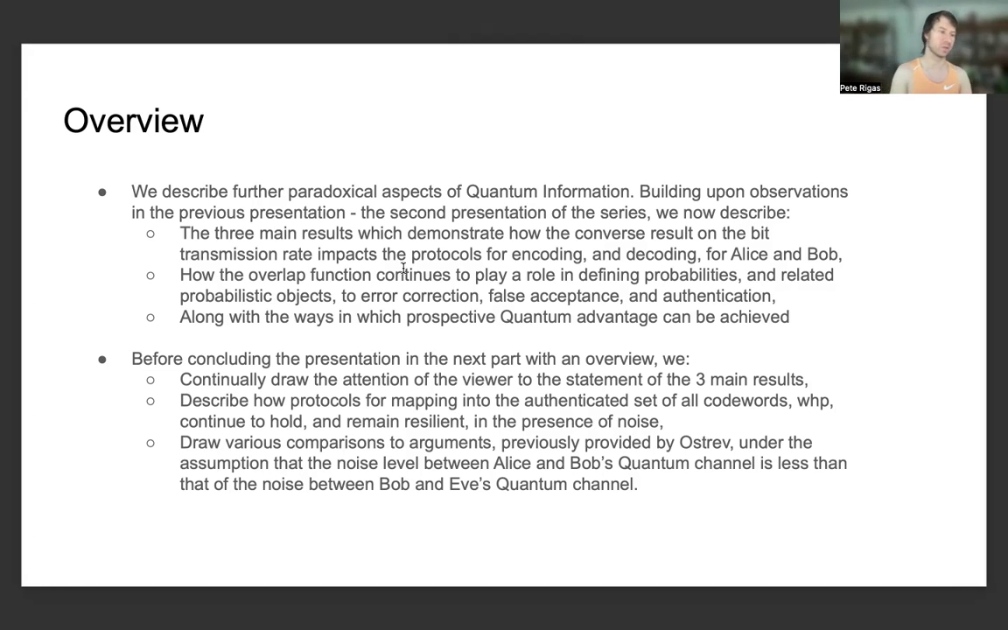So it's pretty much demonstrating that we can have some aspects of quantum information which we could expect to hold when there's more noise over Bob and Eve's quantum channel in comparison to the noise over Alice and Bob's quantum channel. But in reality, what is really unexpected and paradoxical for the result in which we relate the converse result on the bit transmission rate to suitable decoding protocols which allow Alice and Bob to map into the authenticated space with high probability is that there's actually more noise over their channel in comparison to Bob and Eve's channel,